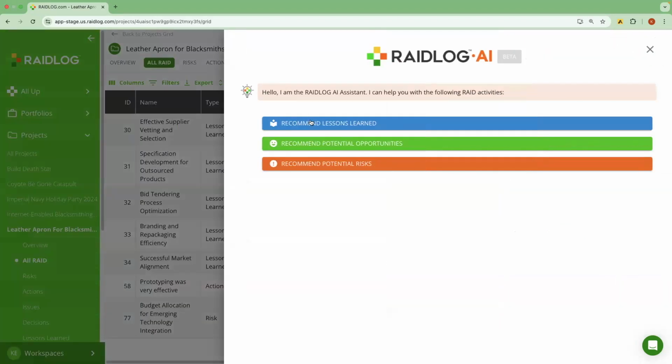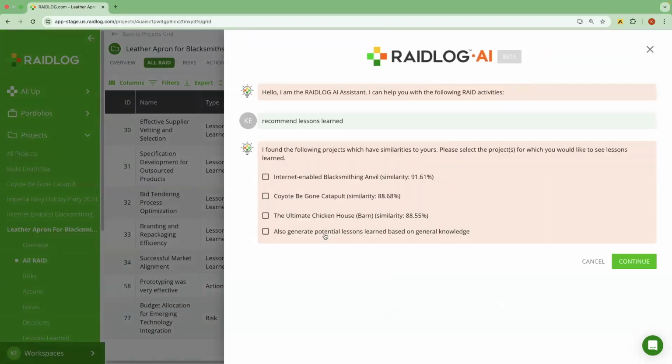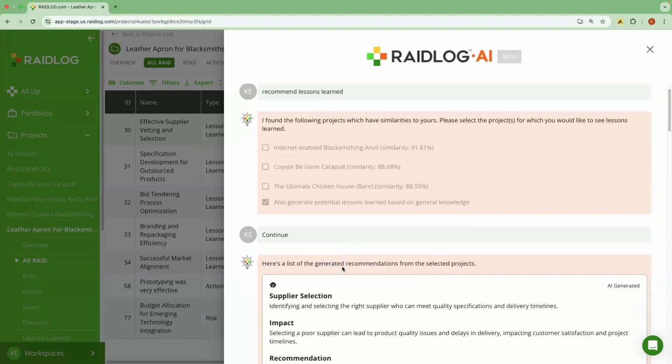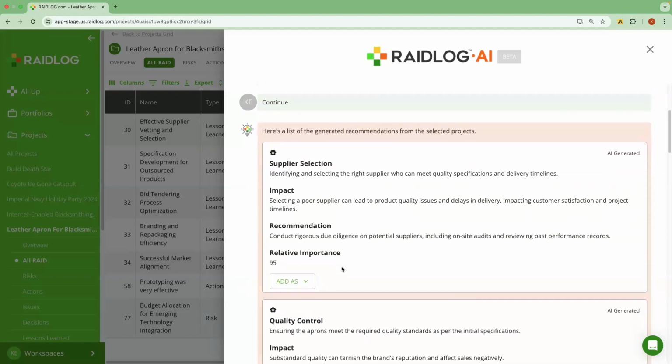What's more, if we run our lessons learned and, let's say, for example, maybe we didn't find any really good matches, I can also have our artificial intelligence, the pre-trained large language model, make up some potential lessons learned based on its pre-trained knowledge. Let's see how that comes across. All right. A few recommendations.